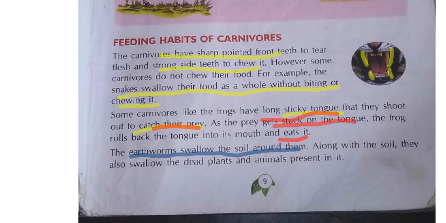Next, some animals like what? Frogs, lizards, how they will eat the food means, they will have the long sticky tongue. With the help of that long sticky tongue, what they will do, from the mouth they will send the tongue outside, and they will catch the insects or any food they are eating. That time that food will get stuck to their tongue, and later it will bring its tongue inside its mouth and eat that food.